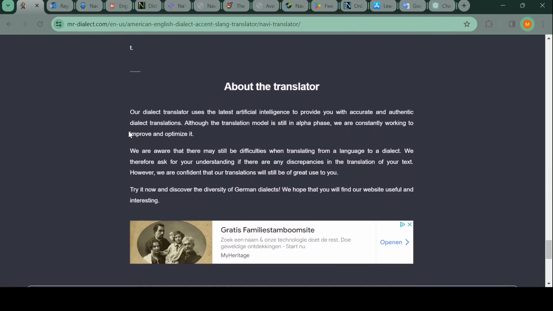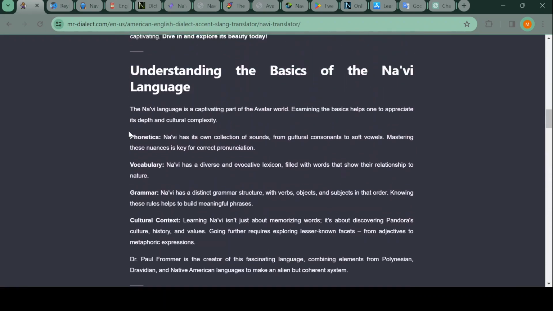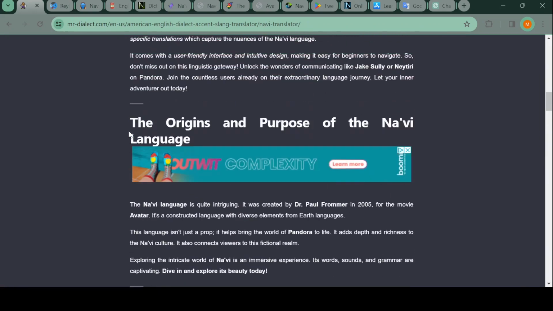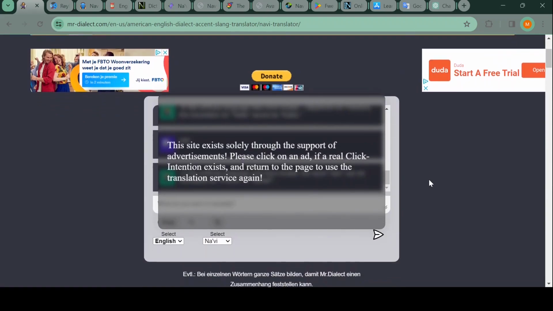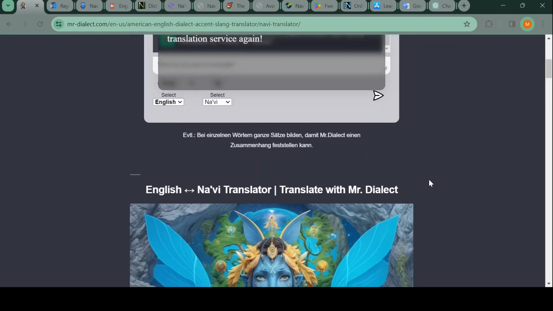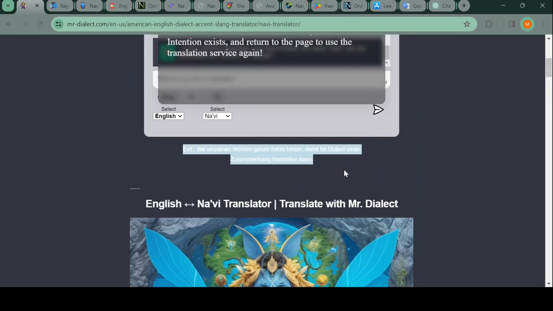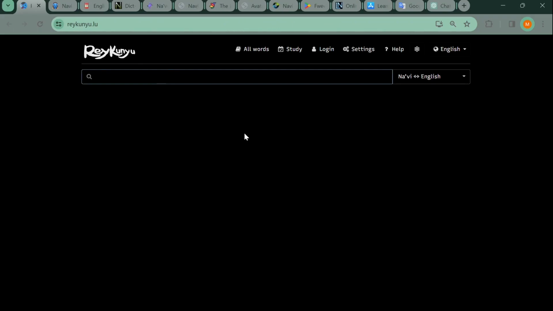But I give them that they gave some helpful links. They had some good tips on how to learn the language. Again, I would love if they would at the top say, this one is not correct. There are a lot of mistakes in here. You will not get correct sentences here. They should give that. But I mean, of course, they don't say that. Also, why is this in German? I mean, I didn't even notice it because I can read German, obviously, but why is this randomly in German? Yeah, the next thing we got was Reconnu.